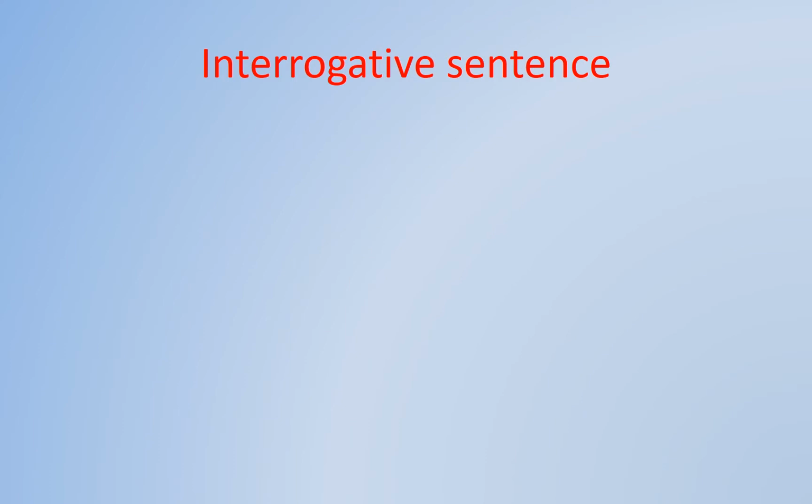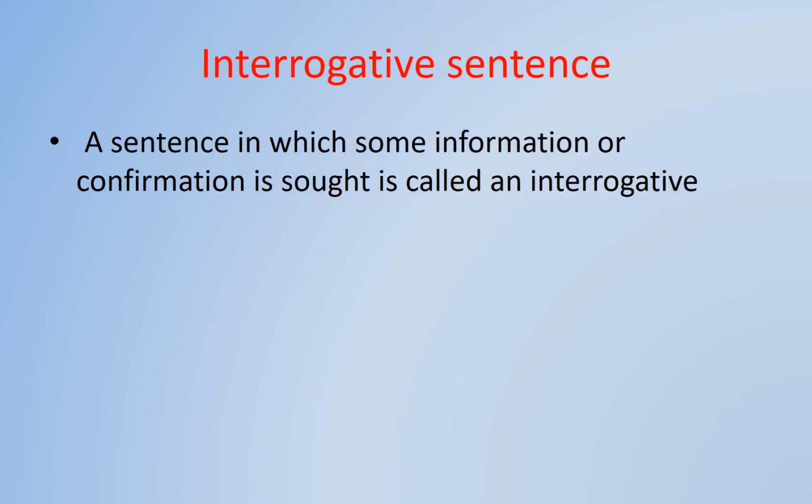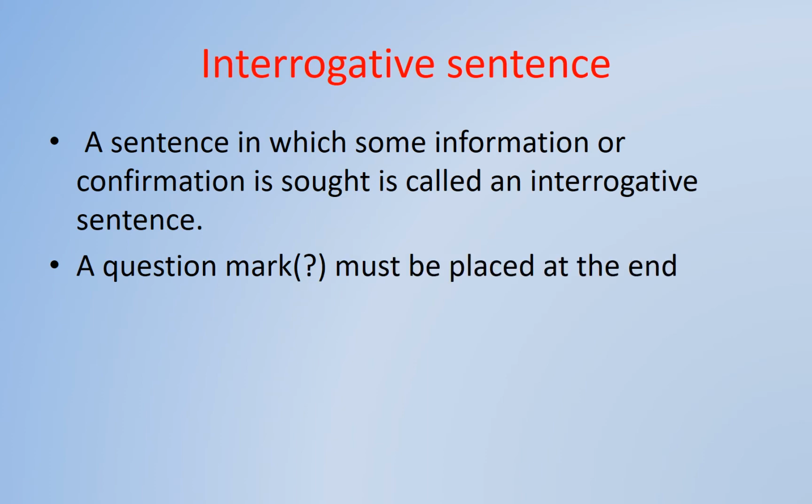In today's video, we will discuss interrogative sentences. A sentence in which some information or confirmation is sought is called an interrogative sentence. When we want to get some information or confirmation about some facts, we use the interrogative sentence. A question mark must be placed at the end of the sentence. Compulsorily, we have to put a question mark if it is an interrogative sentence.